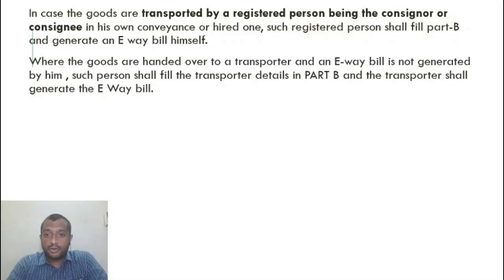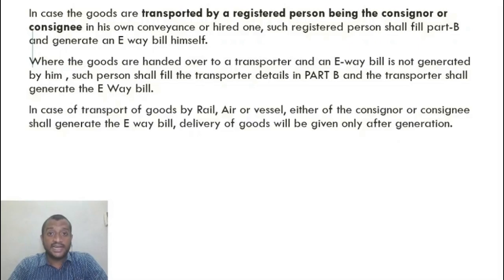Where the goods are handed over to a transporter and an e-way bill is not generated by the consignor, such person shall fill the transporter's details in Part B and the transporter shall generate the e-way bill. See, if I just hand over the goods to the transporter and I do not generate the e-way bill, then the transporter will fill Part B and generate. So it is an either-or situation. It is not that the transporter alone has to fill Part B. Even if he does not do it, either the consignee or consignor can take up his role. But it has to be done. Who does it is immaterial. I can just give guidelines, but someone has to do it, right?